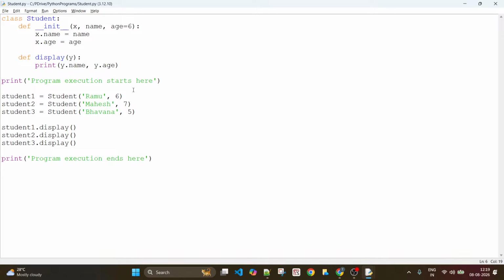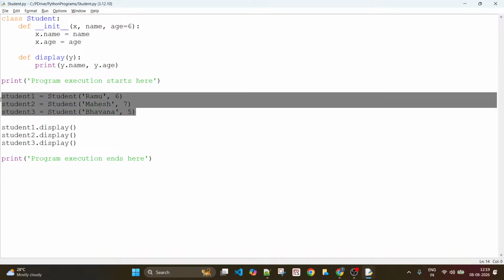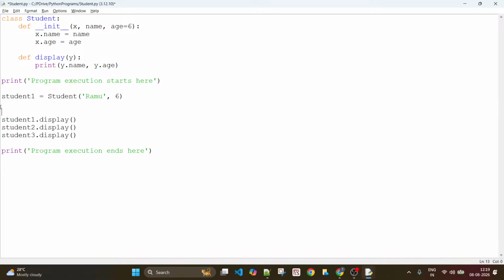Practically, what I'm going to do is, I have one object for now, and once I have that, I'm going to call the name of the class, Student, with capital S, dot. I'm calling the init function like this, by passing student 1 as the first argument, then the name of the student, then the age of the student.